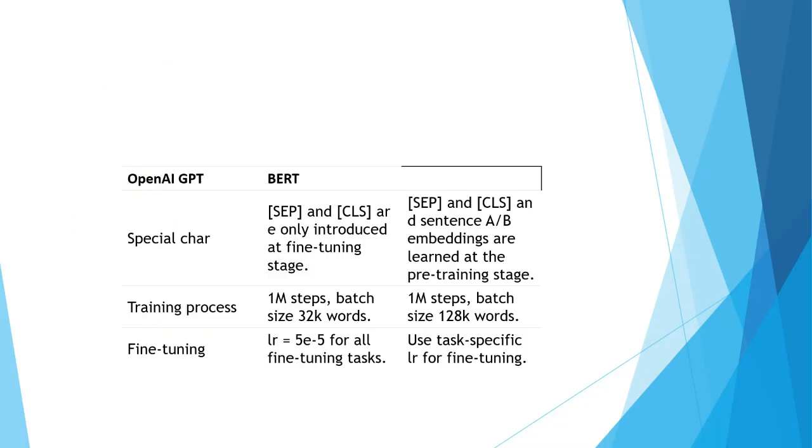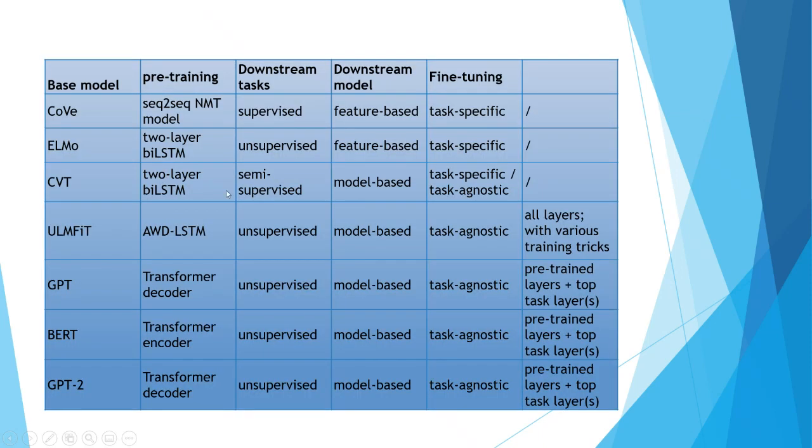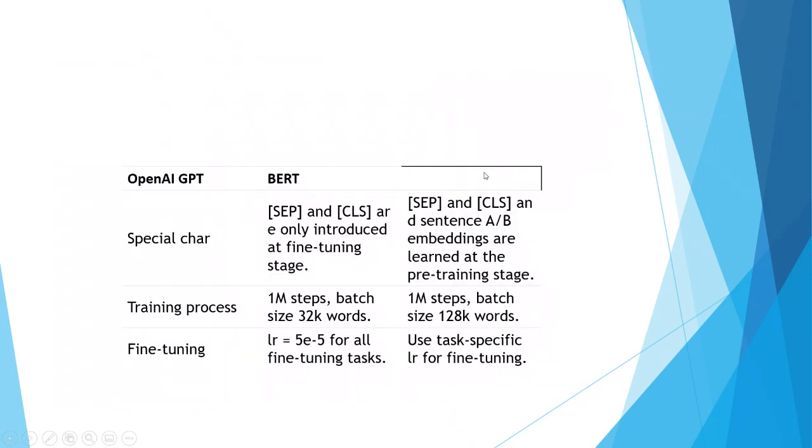So if you have to summarize the difference between OpenAI GPT and BERT, BERT has the metadata, which is the separator and the CLS characters. Sorry, the headings are off; this has to be OpenAI and this has to be BERT. In BERT, the sentence embeddings are learned at the pre-training stage, and in OpenAI they are introduced only at the fine-tuning stage. In the training process, BERT has a 128K batch size, and here it is 32K. The fine-tuning LR is the learning rate.